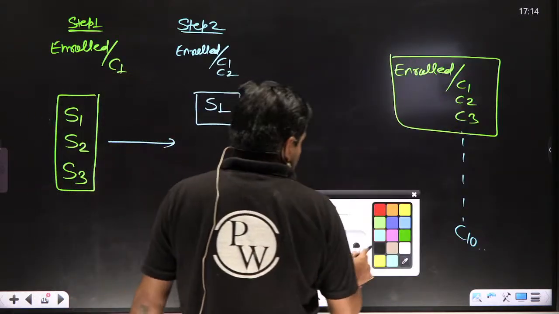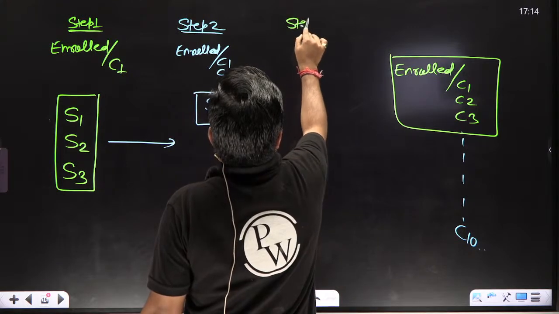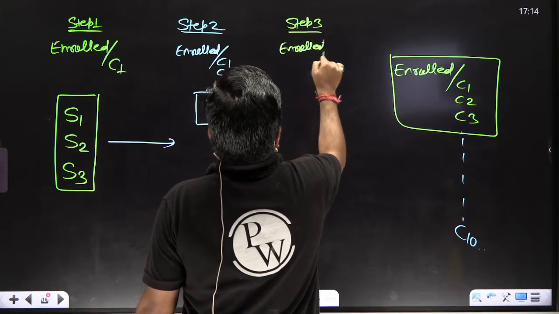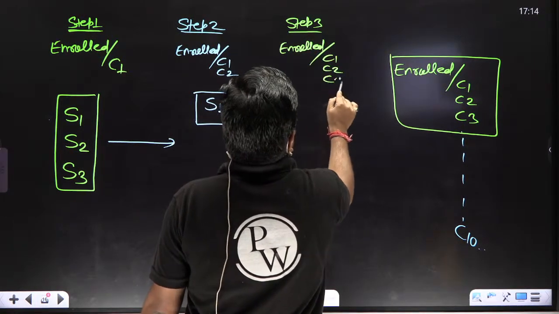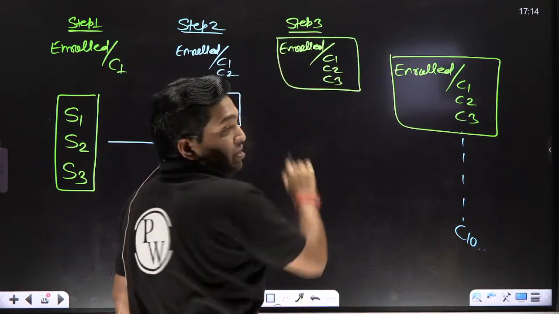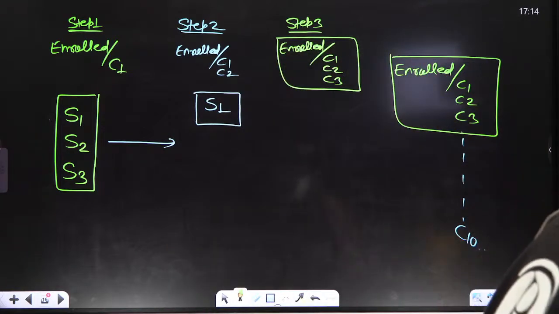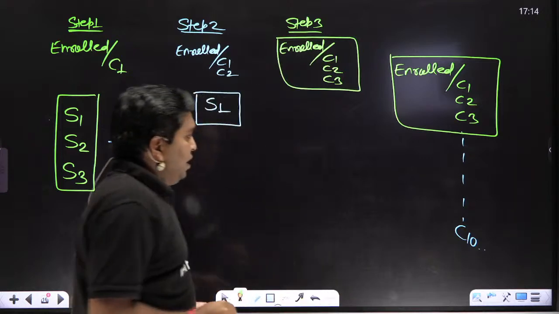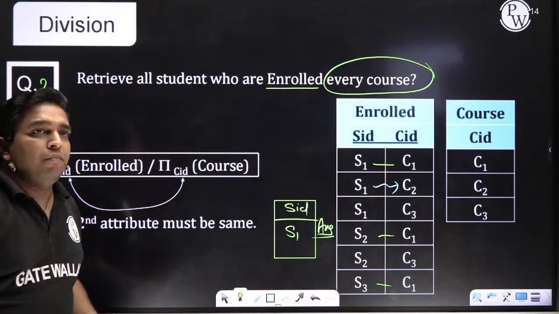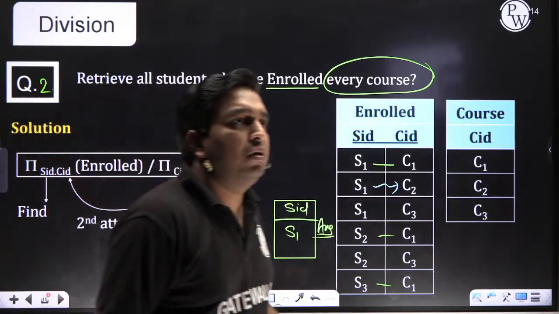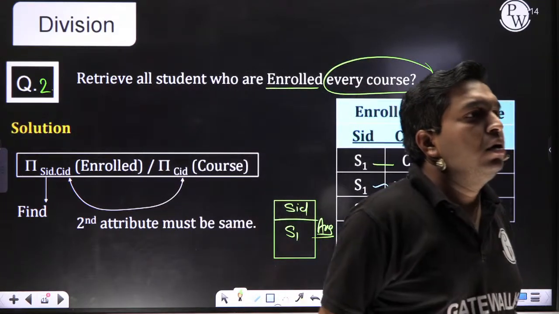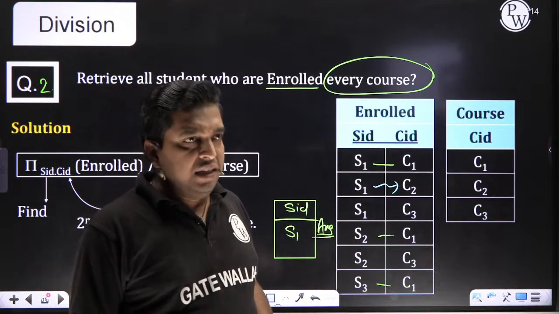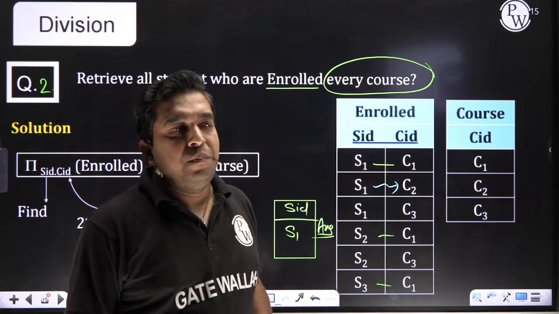Now step 3: enroll table divided by C1, C2 and C3. Yes, there is a difference, beta. The previous one was a crash course.